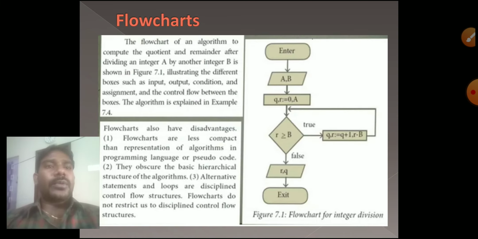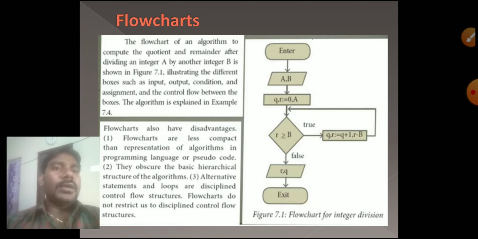Next one is the flow charts. Here they have given a full flow chart. Okay, enter means start. Start or enter, whatever it is. Next one is a comma b. Two variables, two inputs. Okay, a comma b, two inputs.